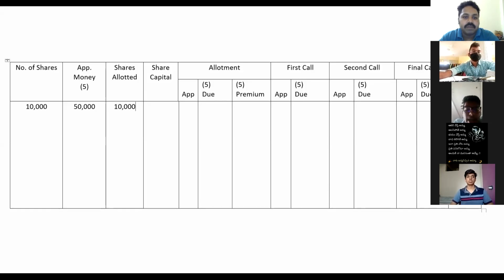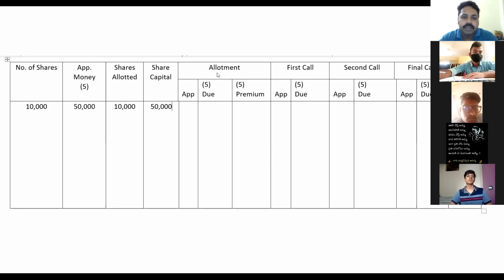Okay, next, share capital 50,000. How do you get that share capital 50,000? Shares allotted 10,000 into 5, that will be 50,000. Is there any excess application money? Application money minus share capital, 50,000 minus 50,000, no excess application money. Sometimes in some problems, excess application money will come, and we have to adjust. So here, no excess application money, and that's why we keep a dash under the excess application money column.